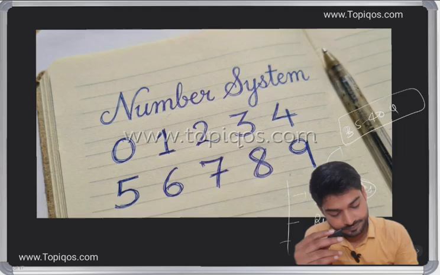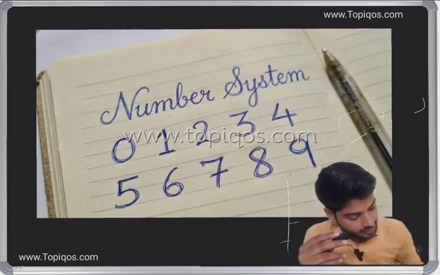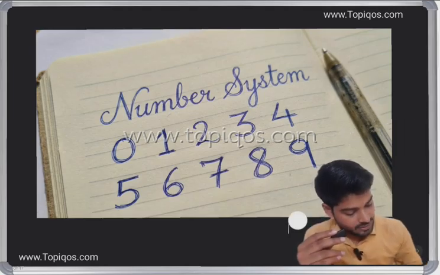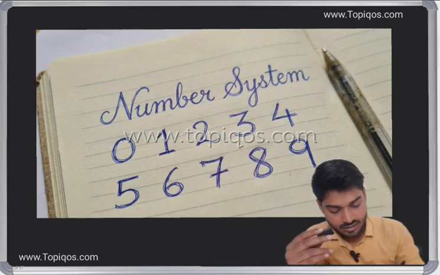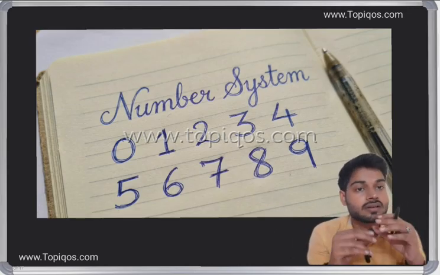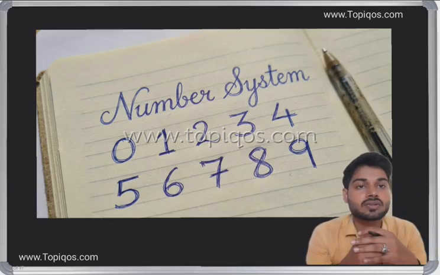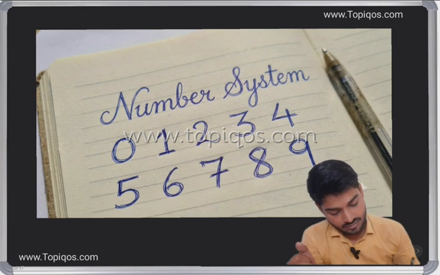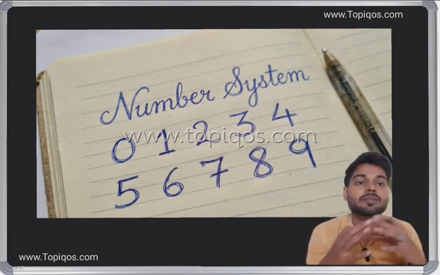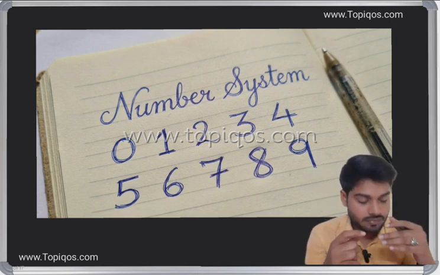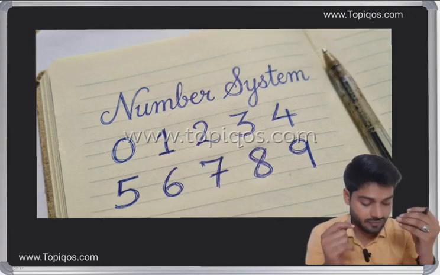So what is number system? We have learned this in school also. Number system is basically about numbers; we have to play with the numbers 0, 1, 2, 3, 4, 5, 6, 7, 8, 9.